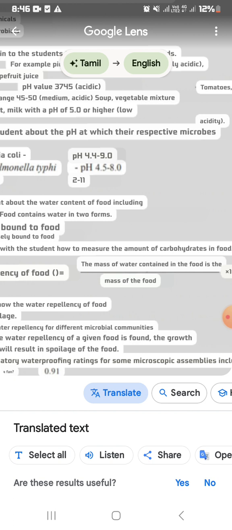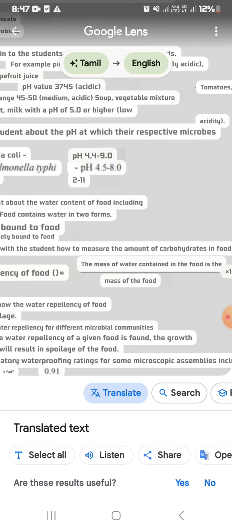So when we solve it, you can get the answer. First, we should put the mass of the water contained in the jam. So what is that? 20. And the second one is the mass of the jam, so that is 80. So you should solve those two and multiply that by 100. Okay.